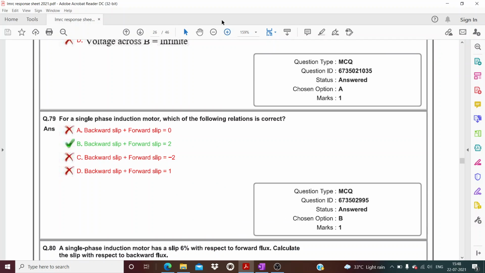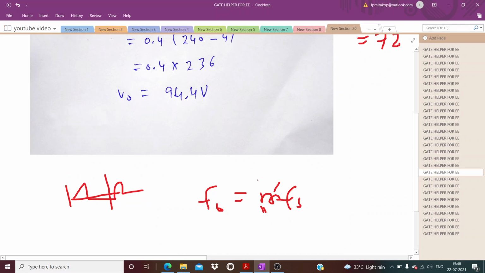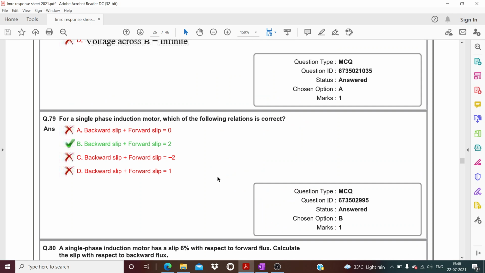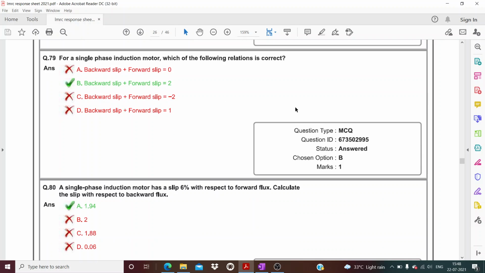And now question number 79. What is written is, for a single phase induction motor, S is what we said is forward slip. But S backward is given as 2 minus S. Okay, so simply it will be S backward plus S forward, backward plus forward is simply equal to 2. Okay, so this is what is written. I hope it is clear.